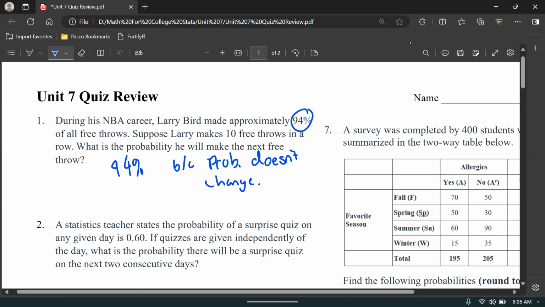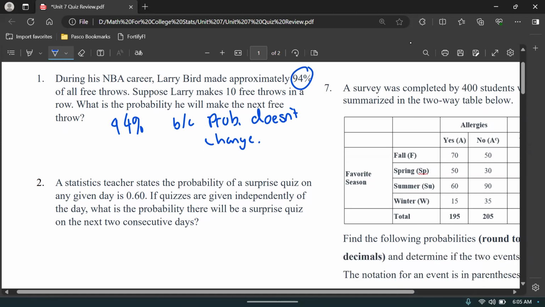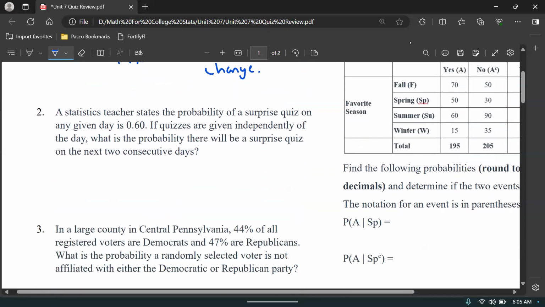It's a pretty simple one. Don't overthink it. It's not like, oh, he's made 10 in a row. No mathematical equation here, right? He's made 10 in a row, maybe he's going to be less likely to make the next one. Nothing like that. It's 94% no matter what. Those are his odds every single time, regardless of how many he's made or how many he's missed already. And recently, long term, it's 94%.